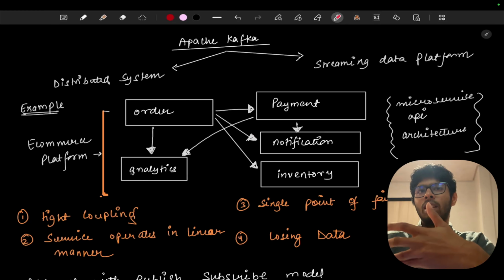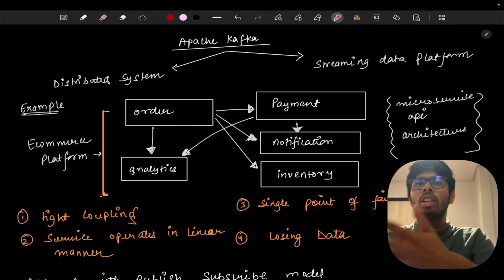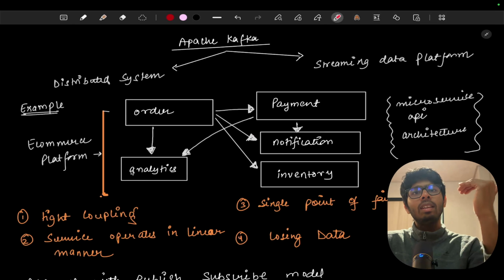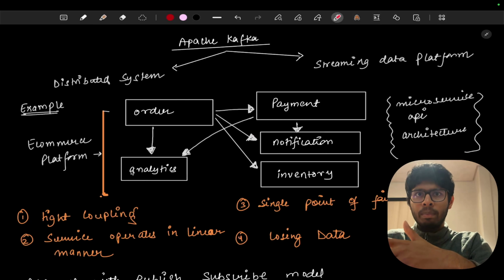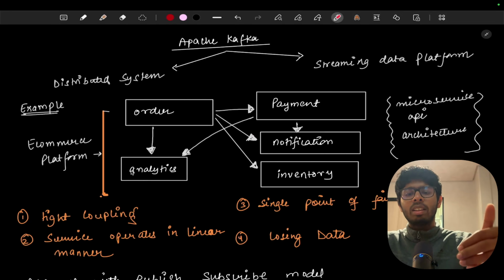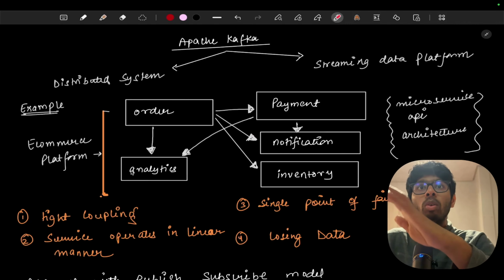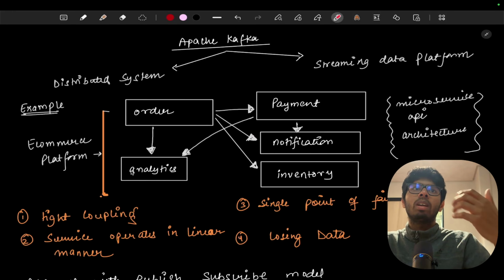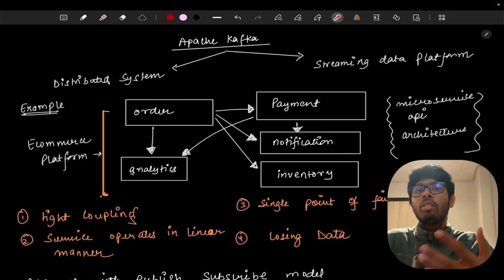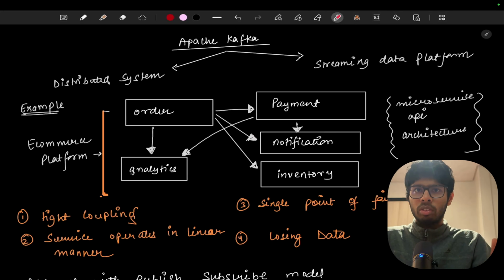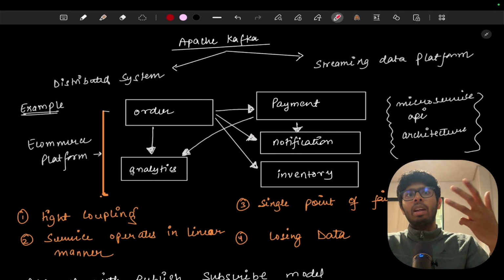Okay, so we can say that it should be linear, so we can go with the API. But what about the notifications, analytics, and inventory? These three things are separate tasks. Like our order has been successful, now we can send it to analytics. At the same time I can send it to notification, and at the same time I can send it to inventory. I don't want to go in a linear fashion. And if we want to do it in code, we have to write some crons, or run multiple threads, or do some asynchronous programming. We have to do a lot of things to hit 3 APIs in parallel.